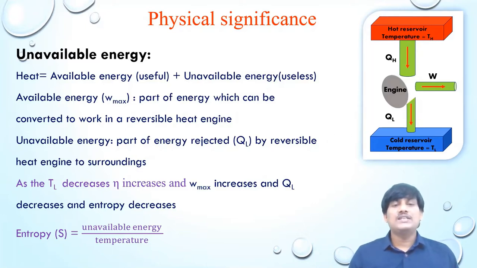Okay, as the TL decreases, we know that as the temperature of the sink decreases, eta increases. It means W max increases and QL decreases. When QL decreases, the unavailable energy decreases, so the entropy decreases. So entropy can be defined as unavailable energy per temperature.